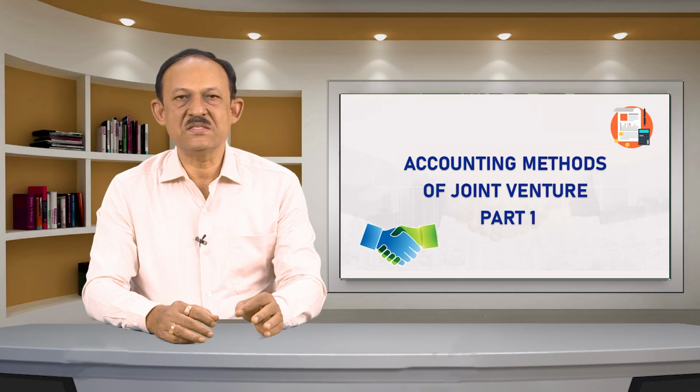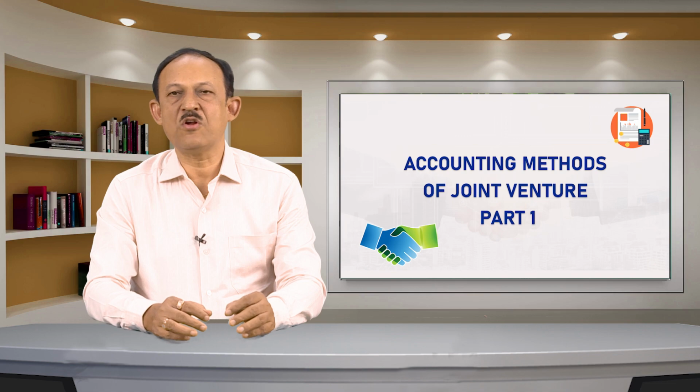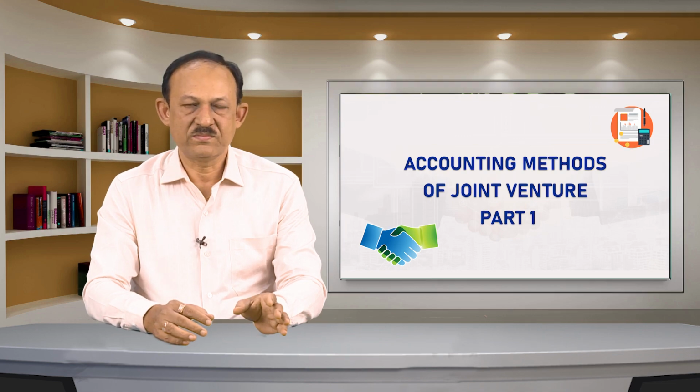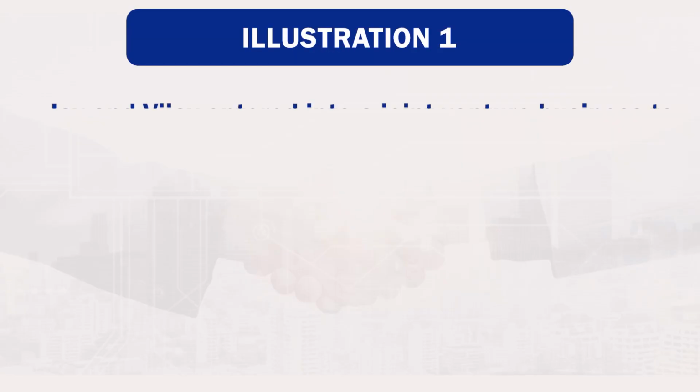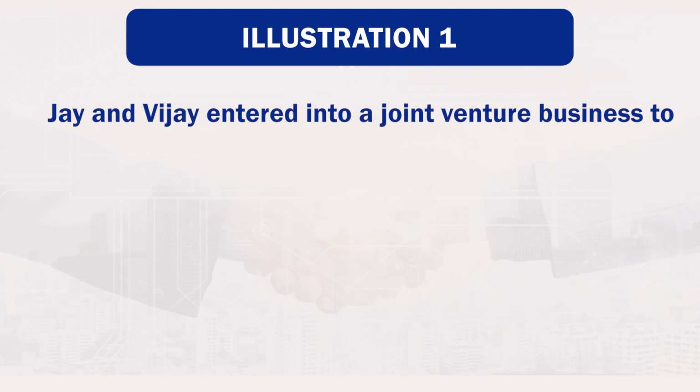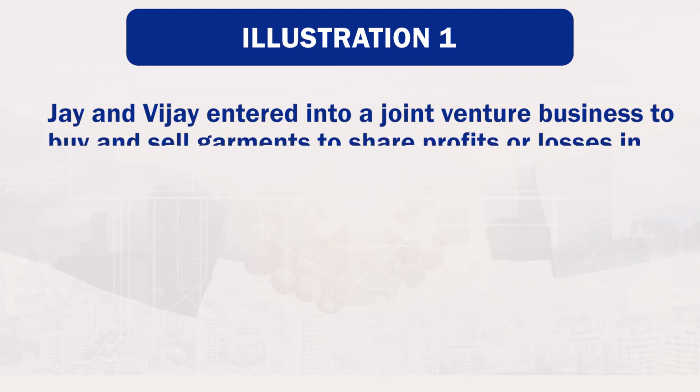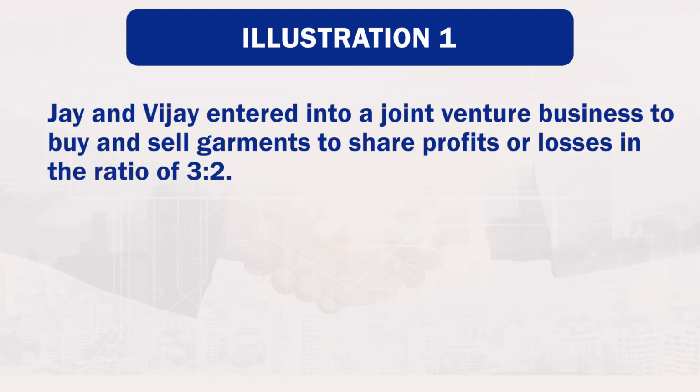Let us discuss the same journal entries in the books of all co-venturers when a separate set of books is not maintained. Illustration 1. Jay and Vijay entered into a joint venture business to buy and sell garments, to share profit or losses in the ratio of 3:2.